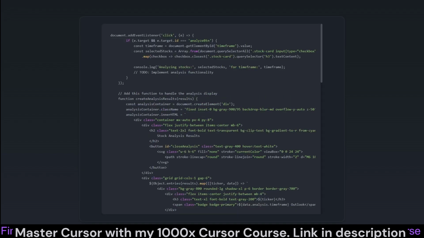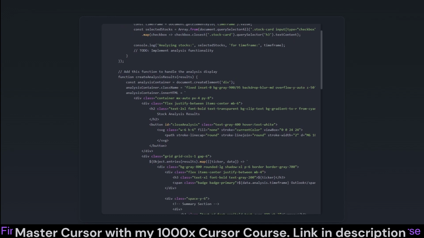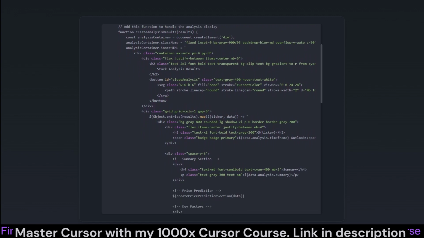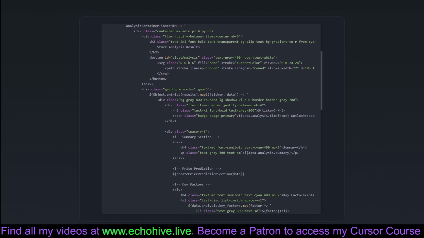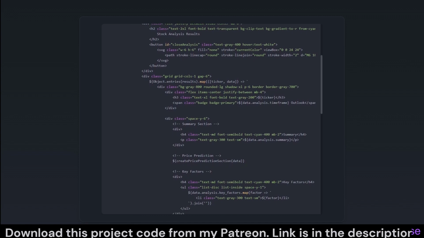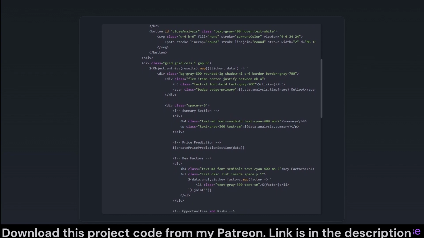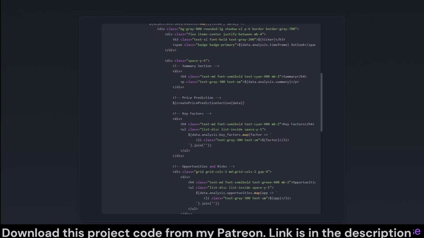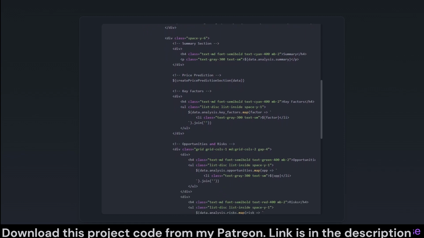In this portion, the code focuses on handling the stock analysis part of the application, an important function for users to evaluate potential stock investments based on selected criteria. When the Analyze Stocks button is clicked, analyzeStocks gathers the stocks selected by the user and the chosen time frame, preparing them for analysis. Although currently the actual analysis part is a to-do, a classic placeholder for real work in code reality, the mechanism for handling what happens upon selection is outlined.